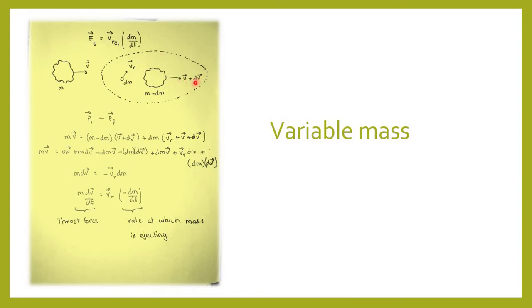If no external forces are acting on this system, then the linear momentum of the system will remain conserved, or we can write it as pi equals pf, that is, the initial linear momentum equals the final linear momentum. So this can be written as m into v equals m minus dm, that is the mass of this body after losing some mass, into v plus dv plus dm into vr plus v plus dv. Upon distributing each term, we get this expression, and finally we get mdv equals minus vr dm.